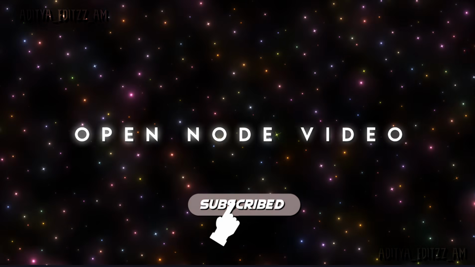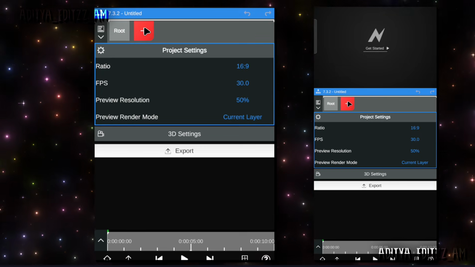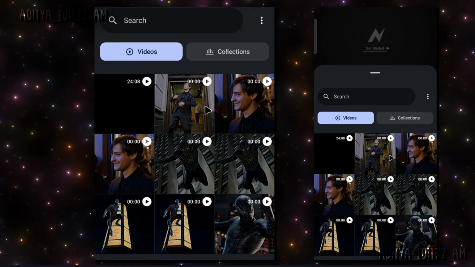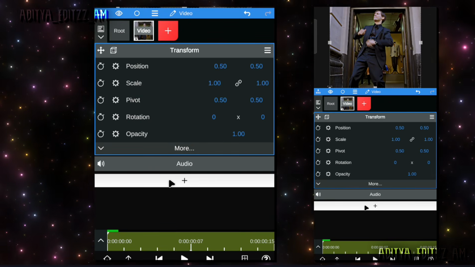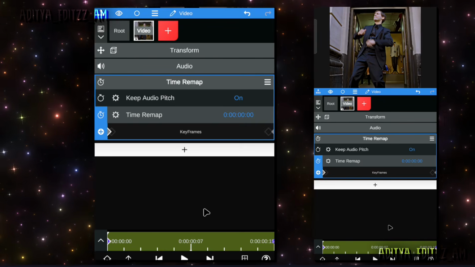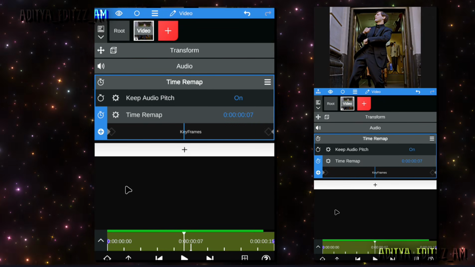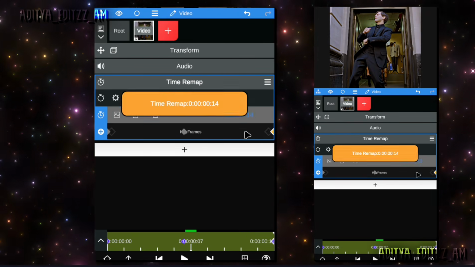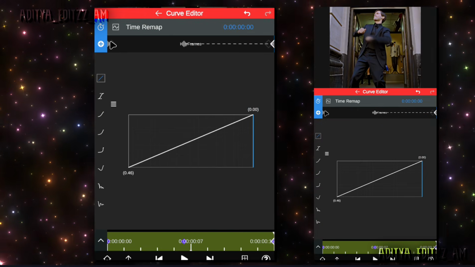Now open Node Video. Add the clip exported from Aftermotion. Add time remapping effect. And add a keyframe at the middle of the clip. And go to the last keyframe and reduce it to 0. Adjust the graph like me.